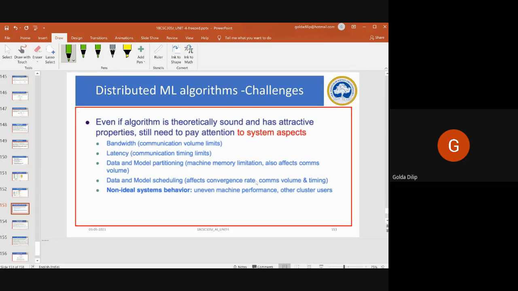Even if the algorithm is theoretically sound and has attractive properties, we still need to pay attention to various aspects like bandwidth, communication timing limits, data and model partitioning, data and model scheduling, and non-linear system behavior, that is uneven machine performance, or even cluster users, and other things.